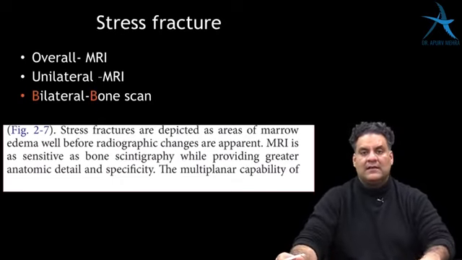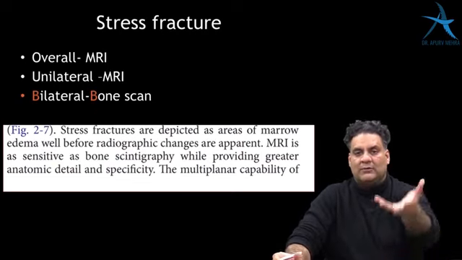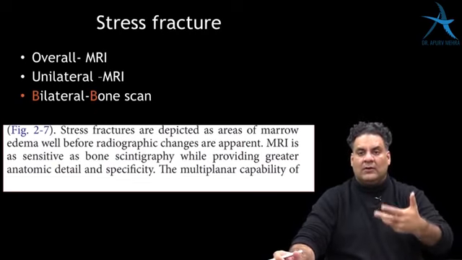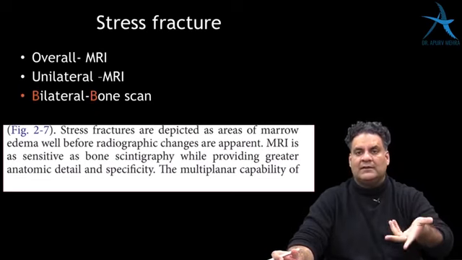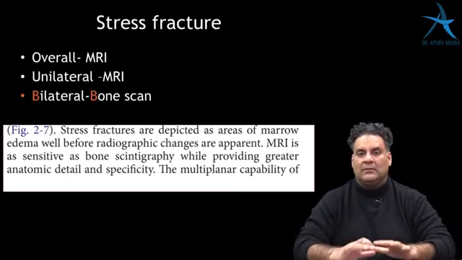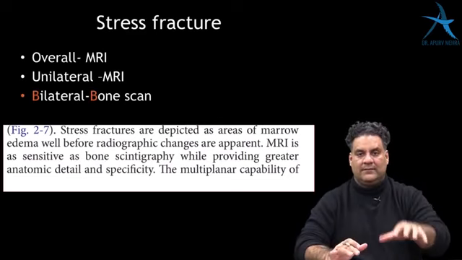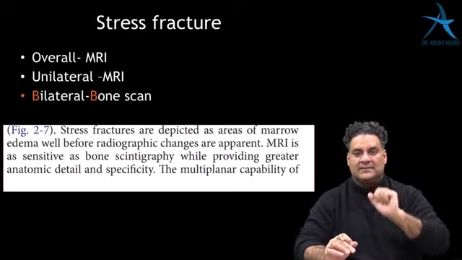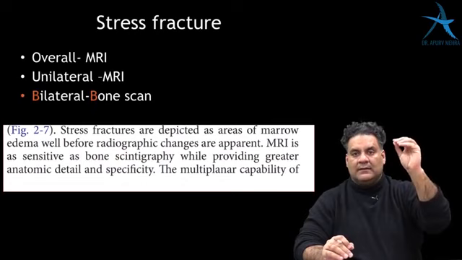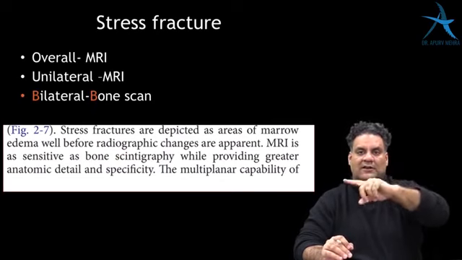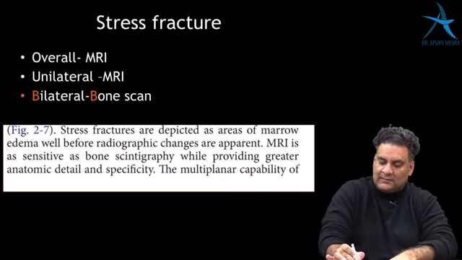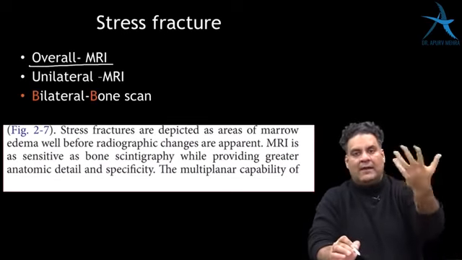What is a stress fracture? Suppose I stand on this table and jump down. When I jump down once, it's a normal force on a normal bone. If I do that 10,000 times, it's an abnormal force on a normal bone. Abnormal force on a normal bone is called a stress. So in cases of stress, the bone will not break the cortex, it will break the marrow. So investigation of choice, MRI. Marrow, MRI.